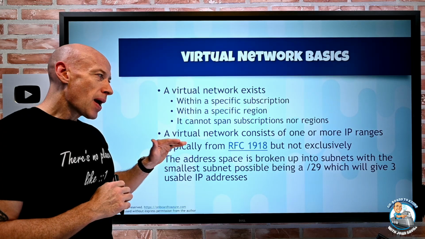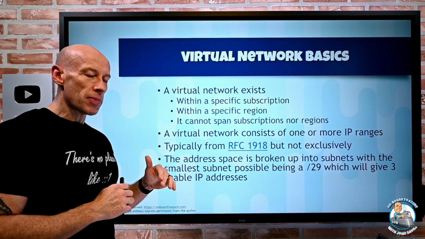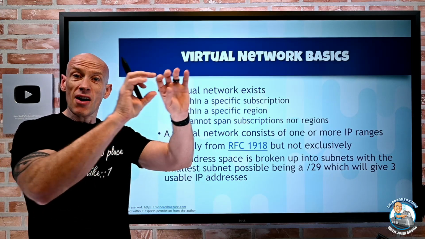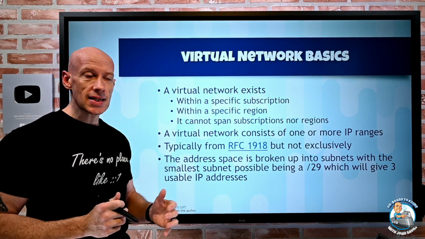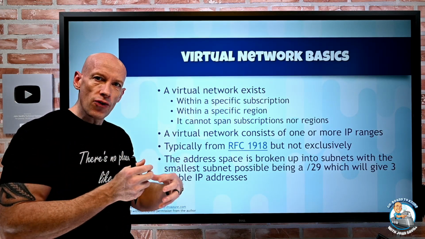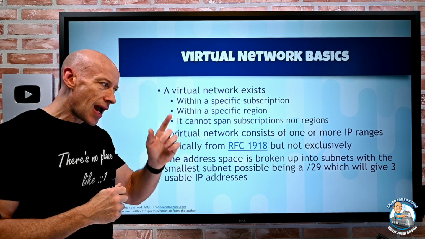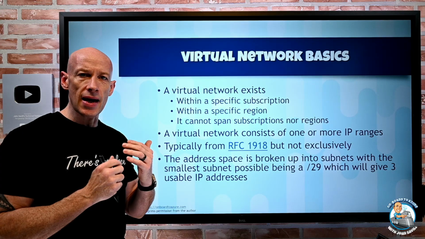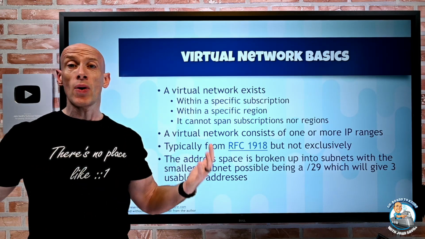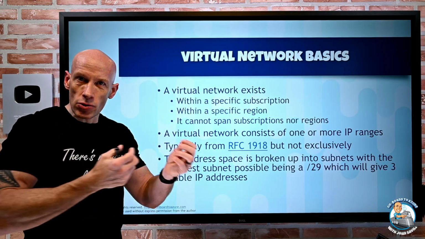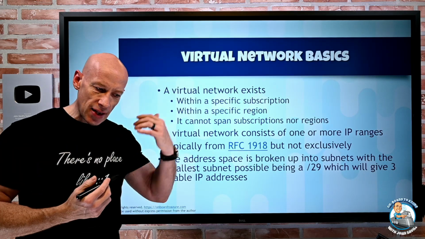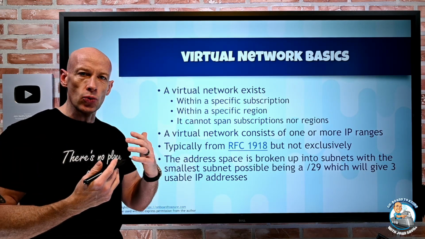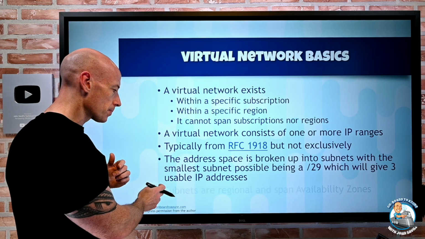Now, this address space is then broken up into subnets. Just like we would with a regular physical network, where maybe we have floors of a building or parts of a data center, each will get a portion of that IP space. Now in Azure, a certain number of IP addresses from every subnet are reserved. The regular ones for IP, the all zeros and all ones, are always set aside for the network address and the broadcast address. Then Azure will also take an additional 3, which we'll see when we draw this out.